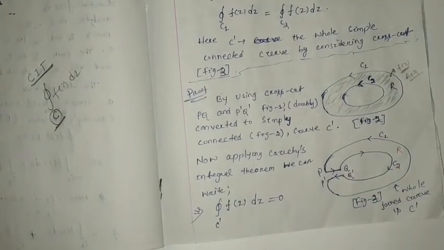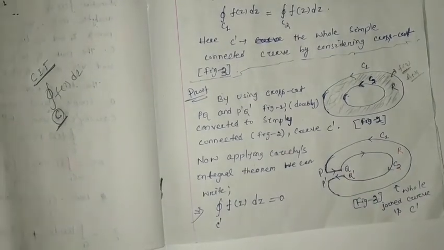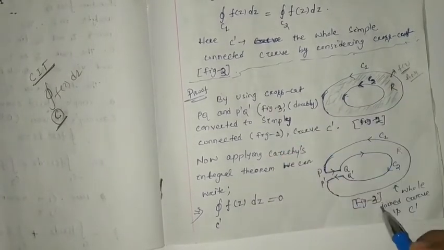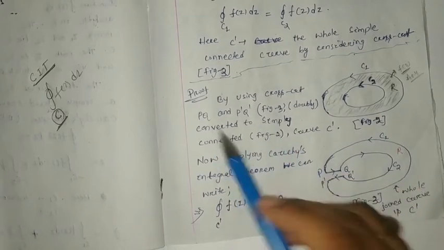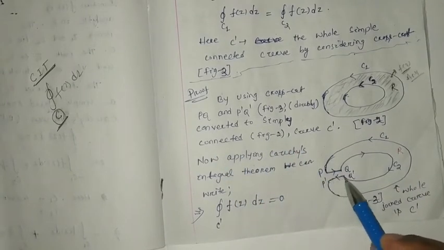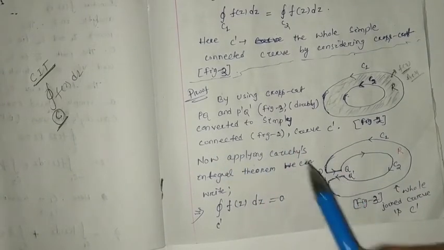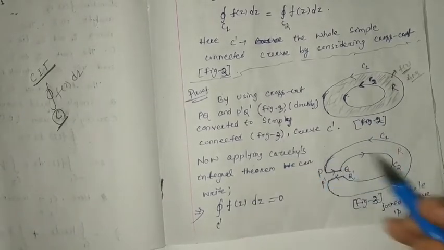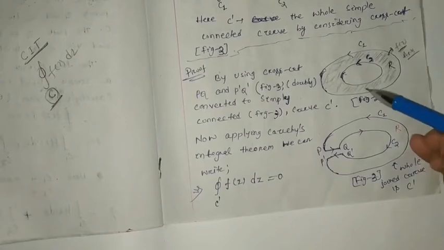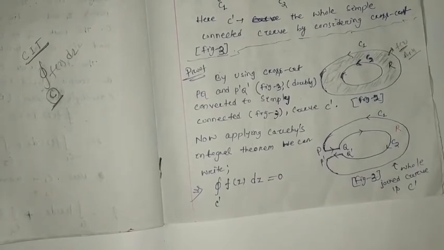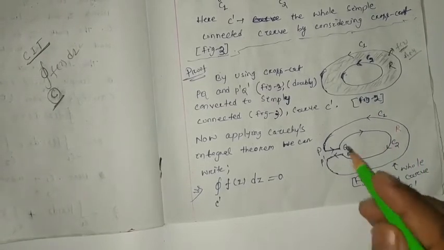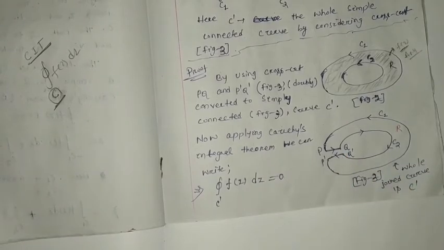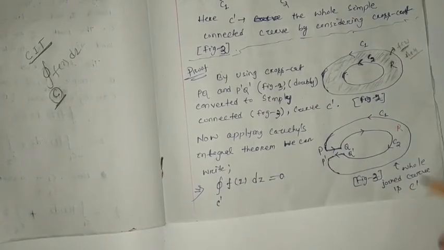Figure 3. This is your figure 3. Okay, figure 3, this one. And by using PQ and P dash Q dash, we converted this doubly connected region to a simply connected region, this one. Also this is figure 3. So this doubly connected region has been converted to a simply connected region by using the PQ and P dash Q dash crosscuts. Now here you can see the whole curve.